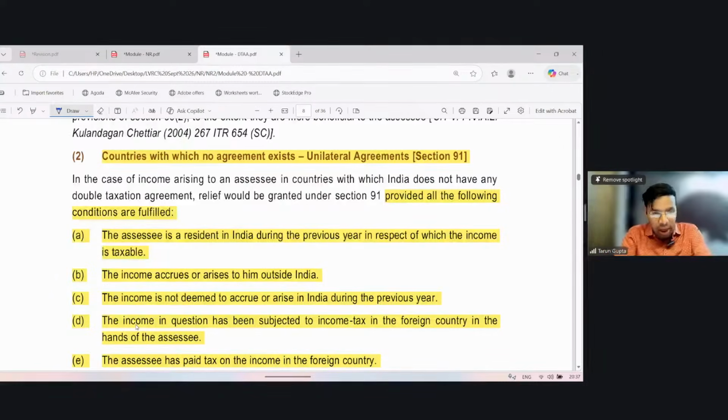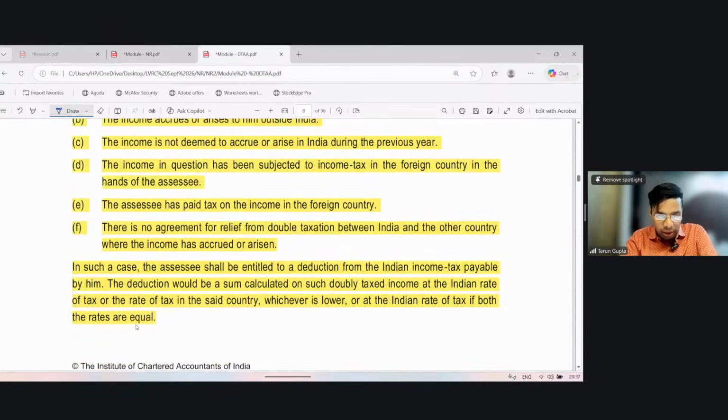The income is not deemed to accrue or arise to him in India. The income in question has been subject to income tax in a foreign country in the hands of the assessee. The assessee has paid tax on the income in that foreign country. There is no agreement for relief from double taxation between India and that foreign country where the income has accrued.